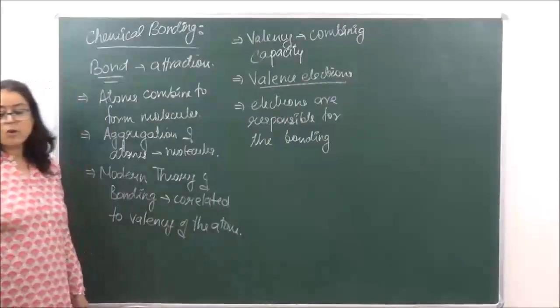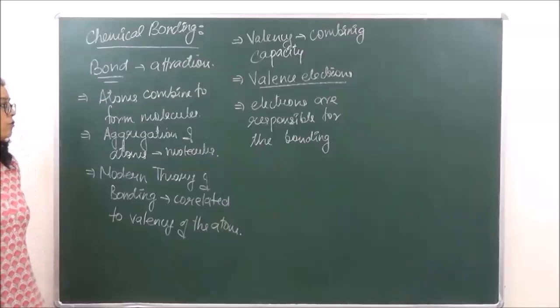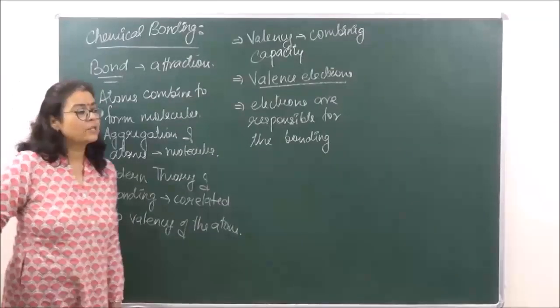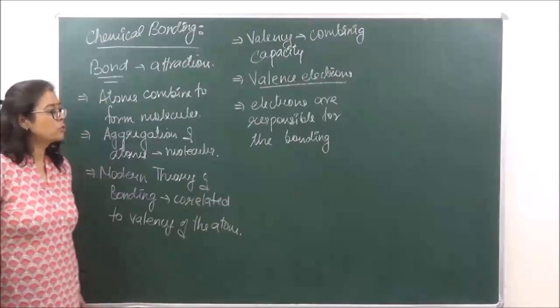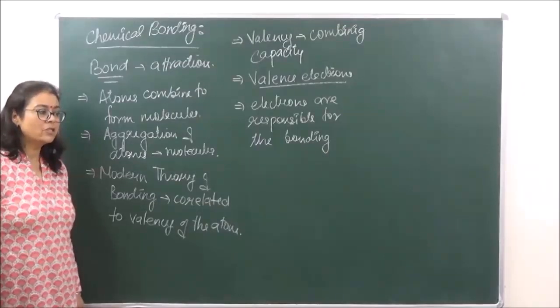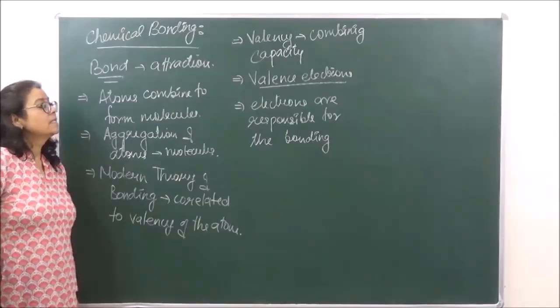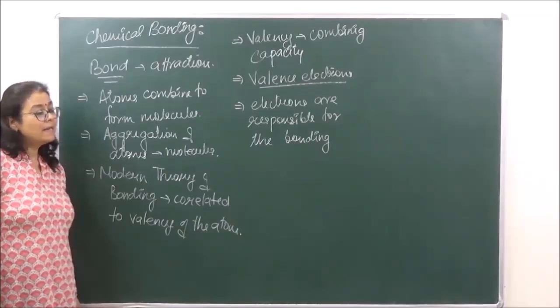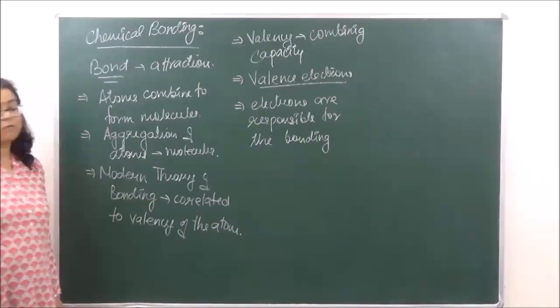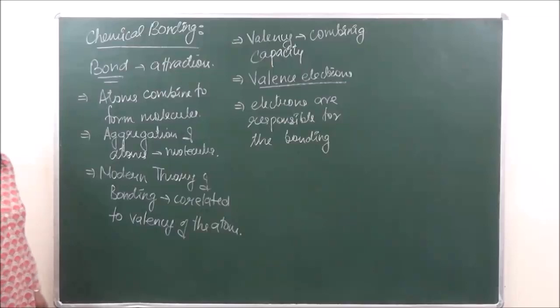We also know that in chemical reactions it is the outermost electrons which participate, and similarly it is the electrons in the valence shell which are responsible for the chemical bonding of atoms to form clusters of molecules.